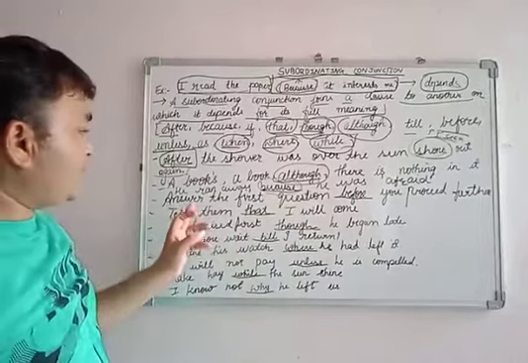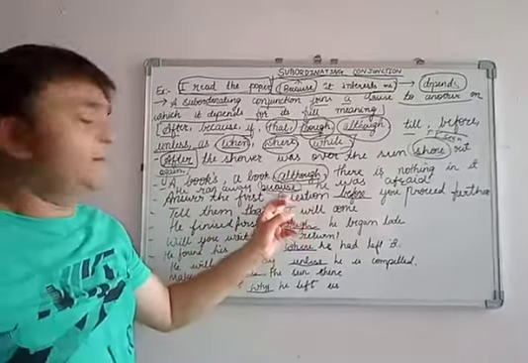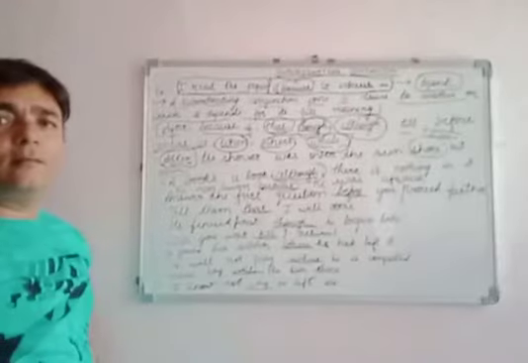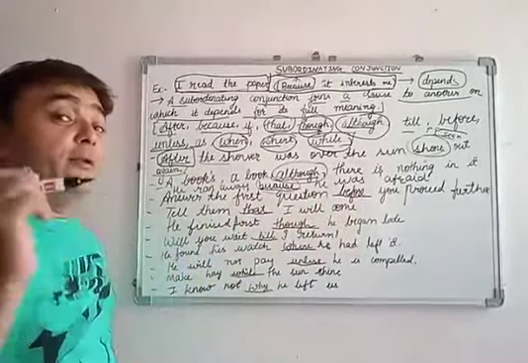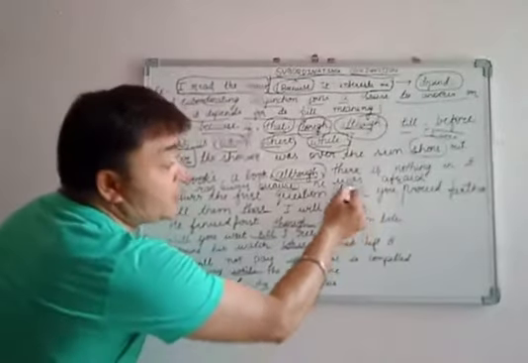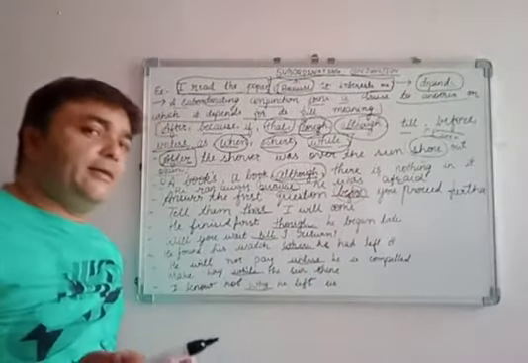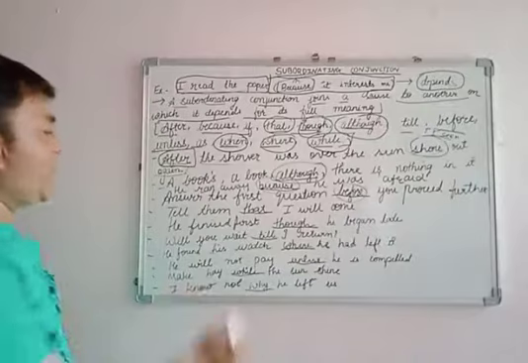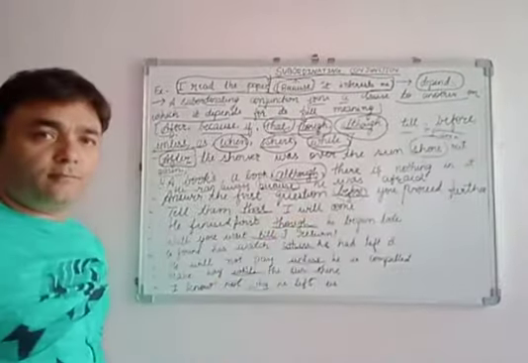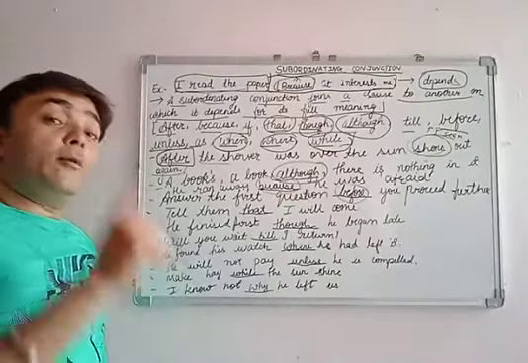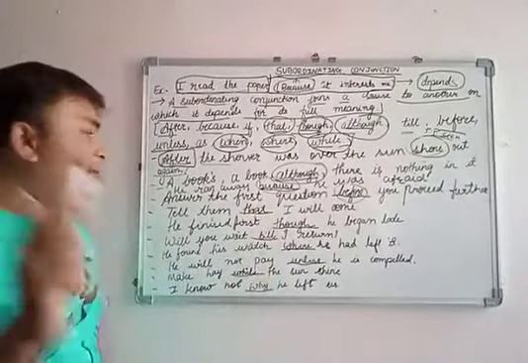Now answer the first question. Answer the first question before you proceed. Before you proceed, answer this question, just like that. Tell them that I will come. उनको बोलो कि that I will come.